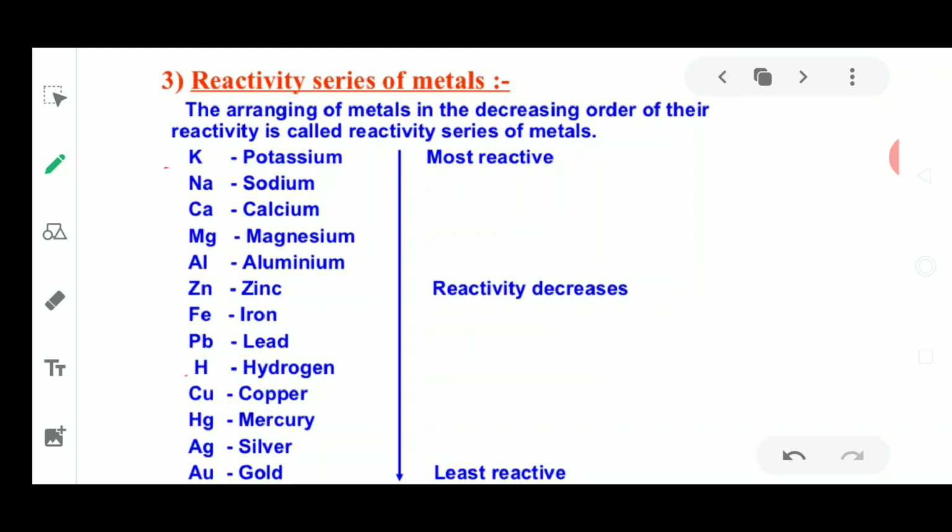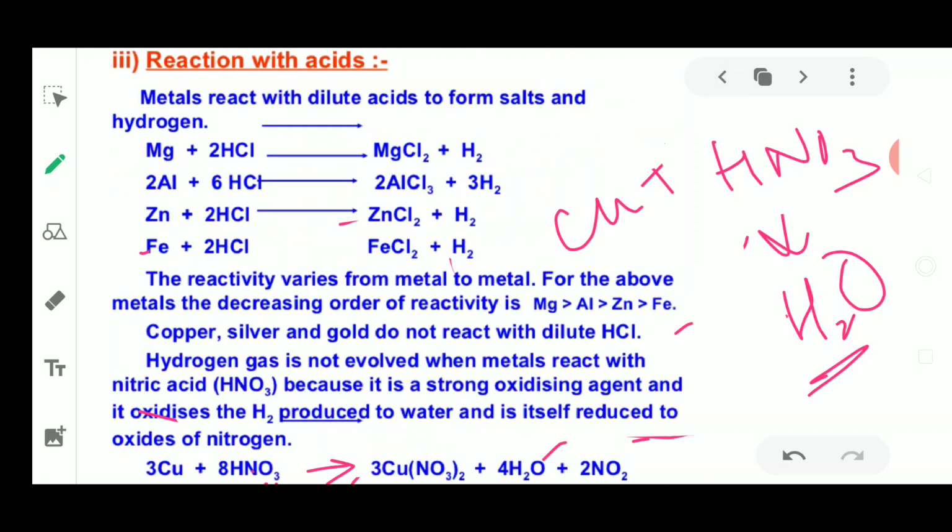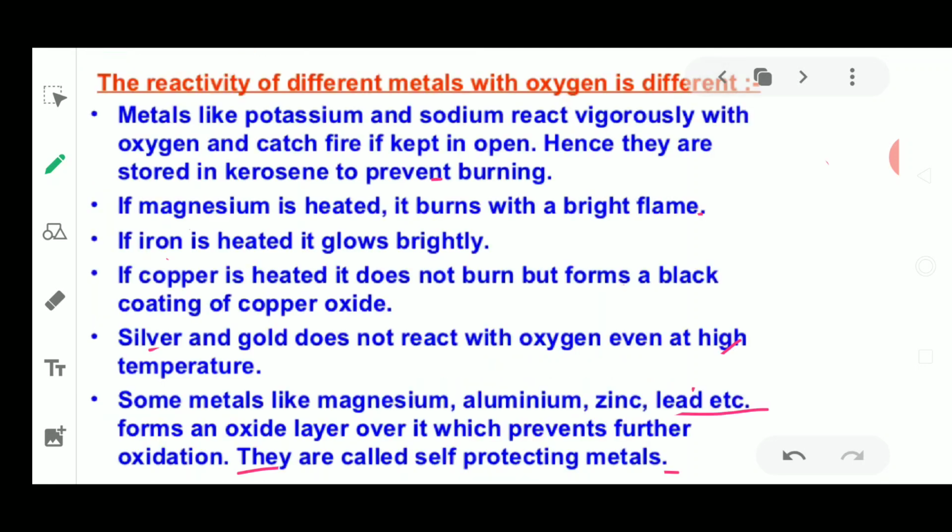Today we have discussed the reactivity series of metals, where we saw the chemical properties of metals. Metals show different reactions with oxygen, with water, with acids, and with their salts.